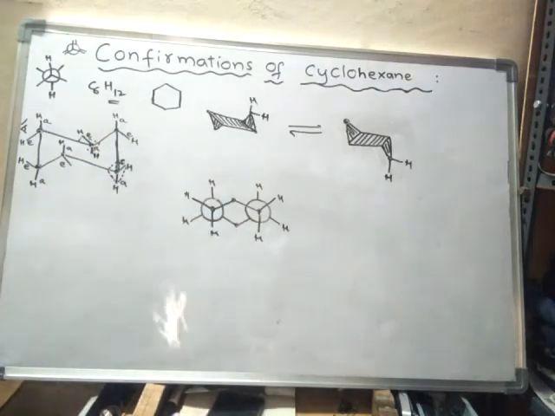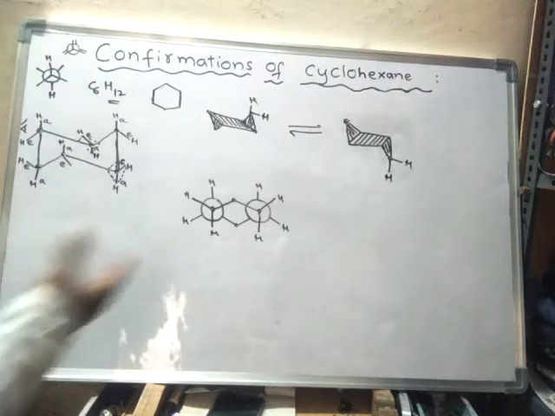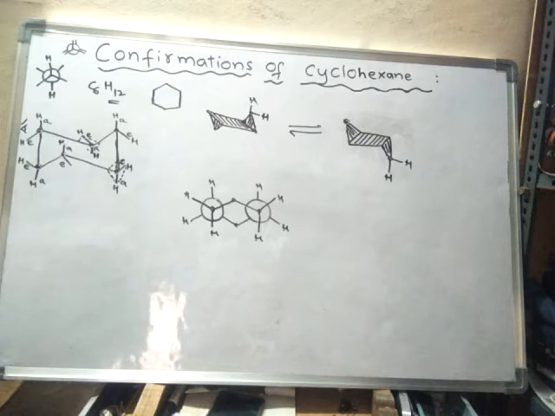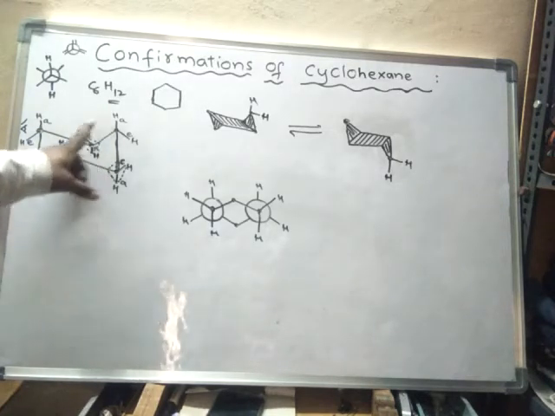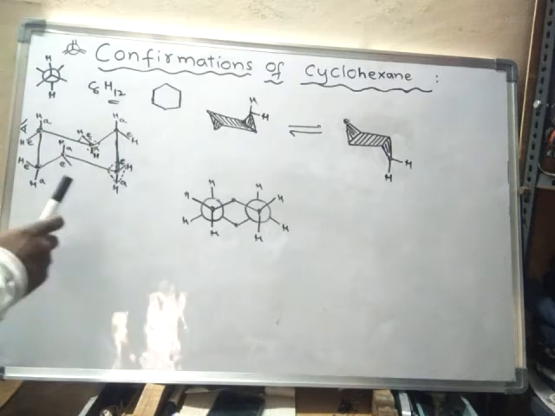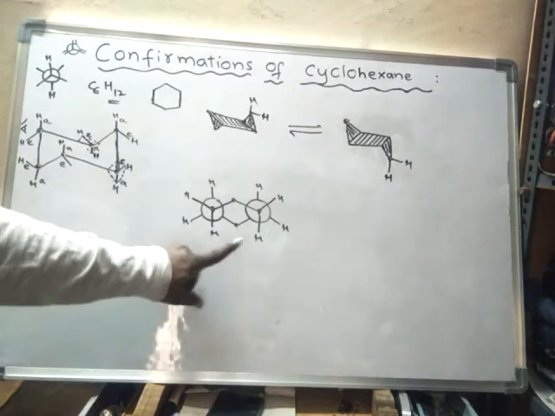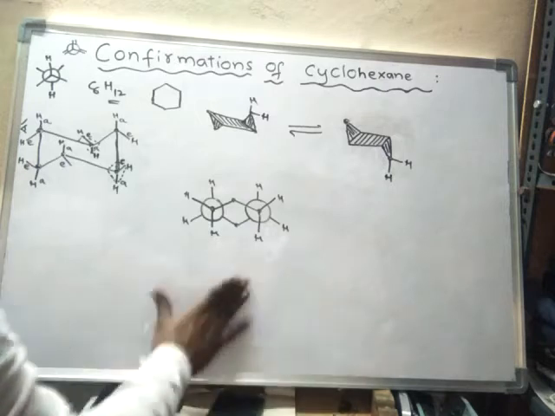So this is the structure of cyclohexane by Newman projection. Next, we'll discuss some more points about this. See, one bond is oriented in axial position. Already we have seen, in chair form, come back to chair form. So this is the chair form of Newman projection.